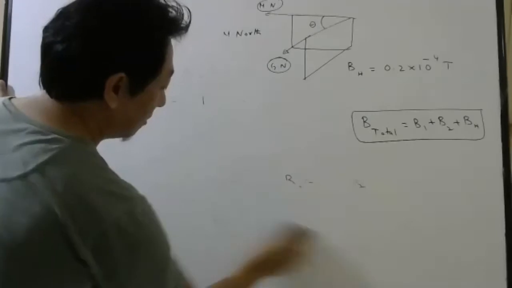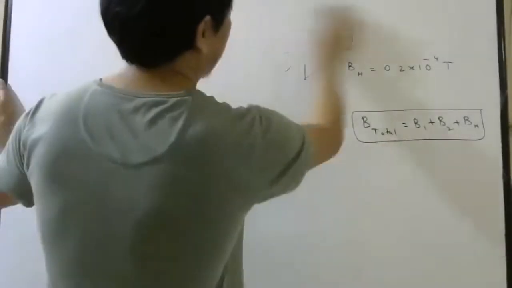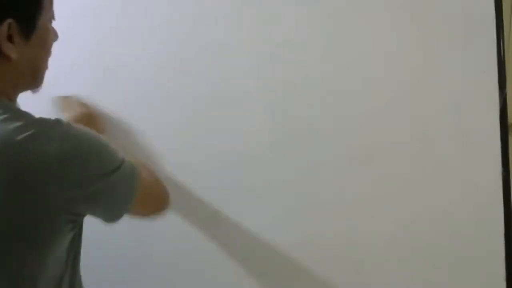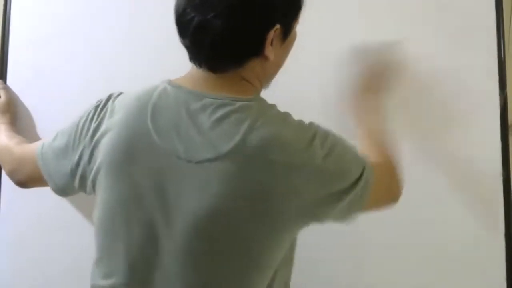You can write down: if declination is not mentioned, the direction of magnetic north and geographic north will be the same. Okay, let us see the next question now.